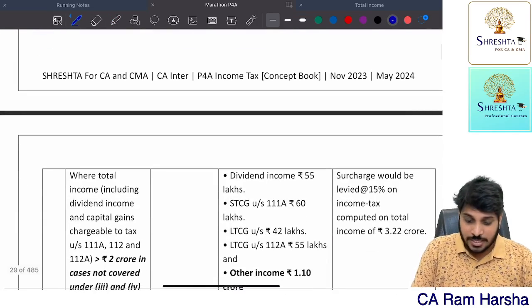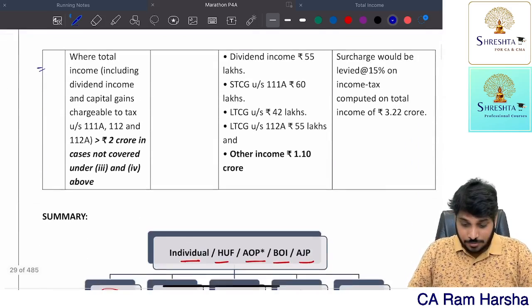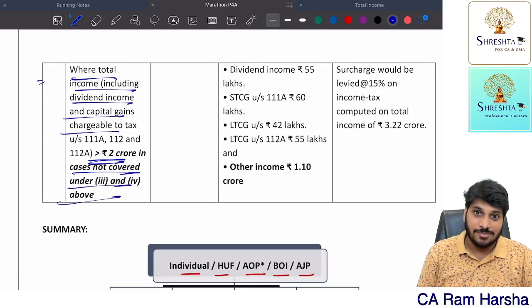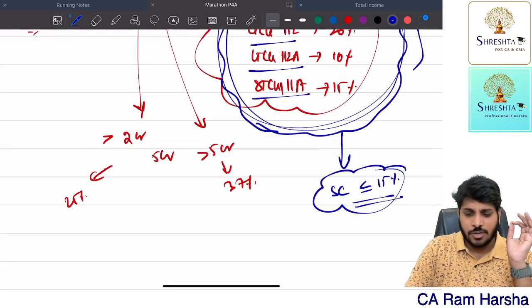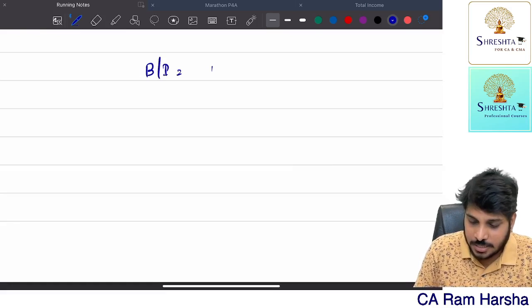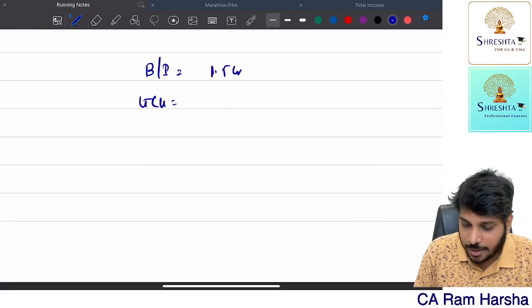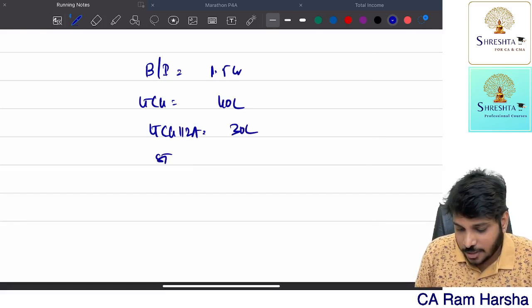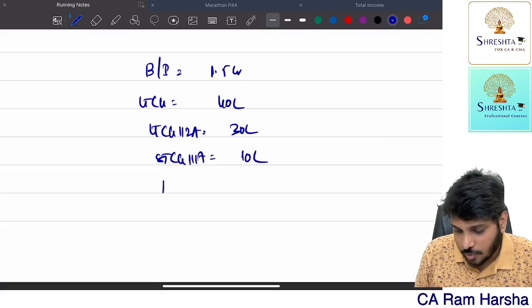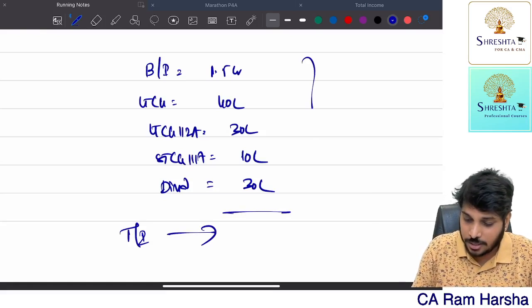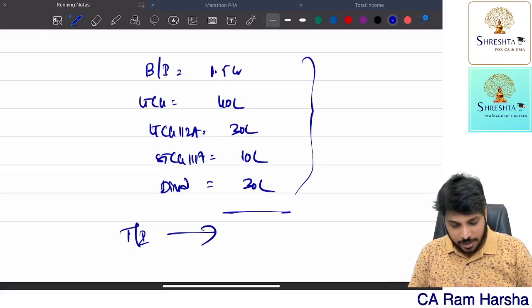So that is the fifth case. This is what many students have confusion about. Here they say again, where total income including all this is exceeding 2 crore but not covered in the above. What does it mean? Very simple. Suppose you have some business income of 1.5 crore. You have long-term capital gain of 40 lakh, long-term capital gain 112A of some 30 lakh, short-term capital gain 111A of some 10 lakh, and dividend income of some 30 lakh. Now, what is your total income? Total income is 1.5 crore plus 40 lakh plus 30 lakh plus 10 lakh plus 30 lakh, equal to 2.6 crore.